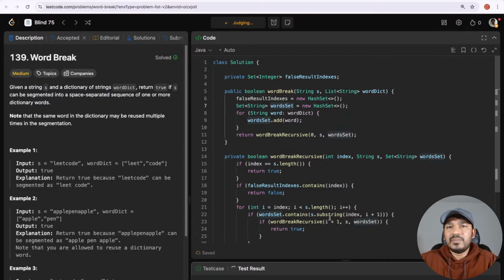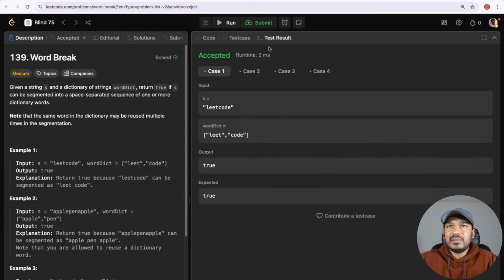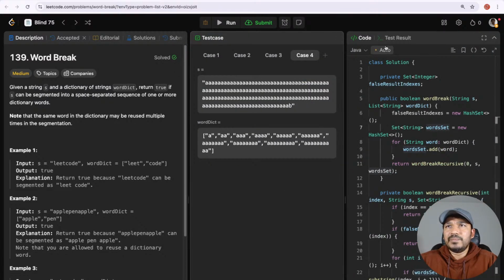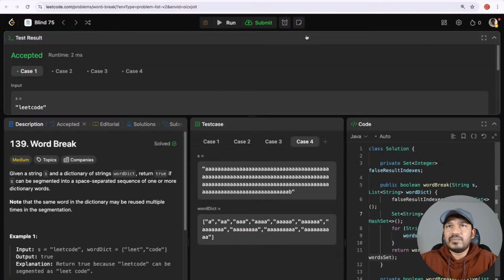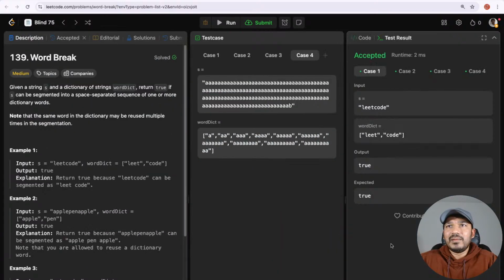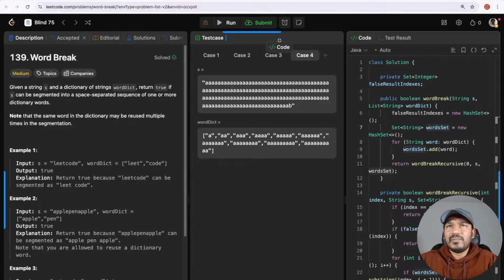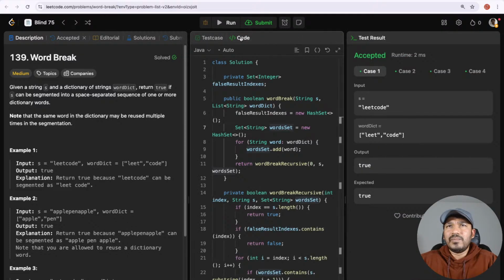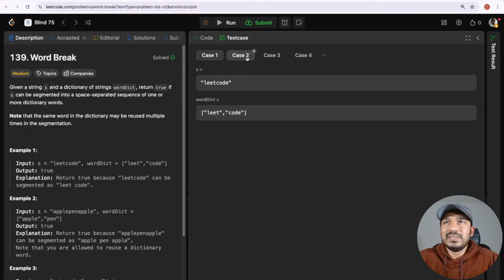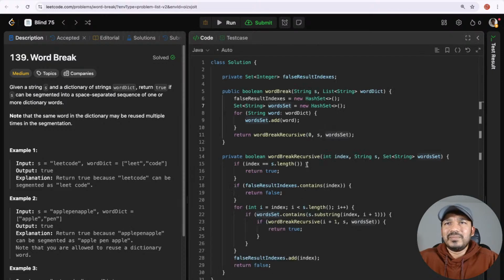Okay, let's forget this one. So here in the test cases, we can see these 4 test cases, and all of them succeed with this set as well. So we should know how it works basically.